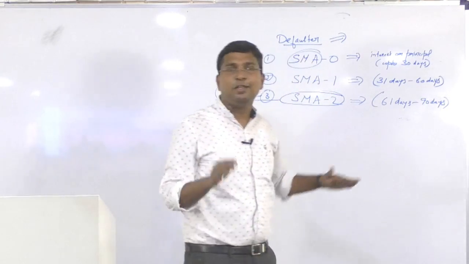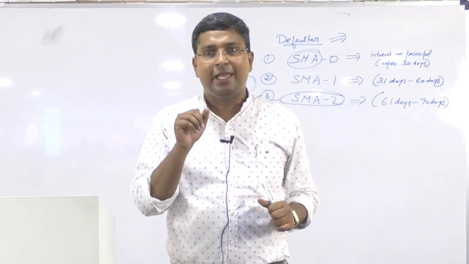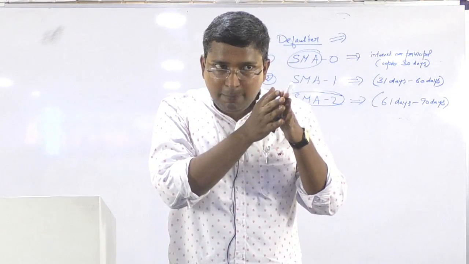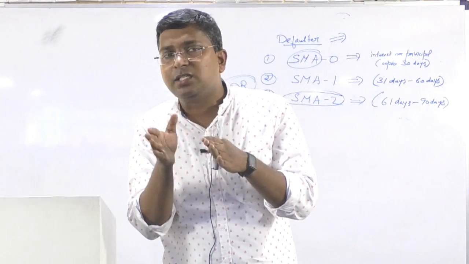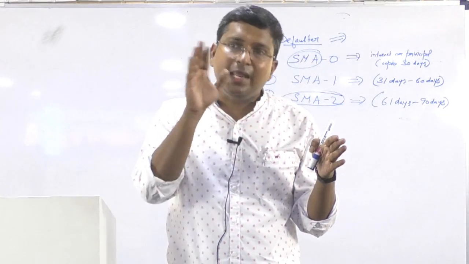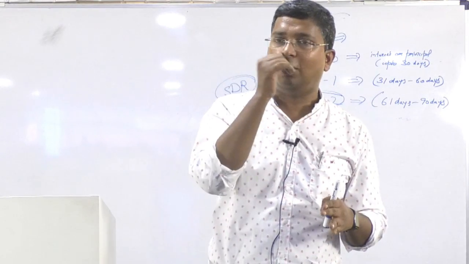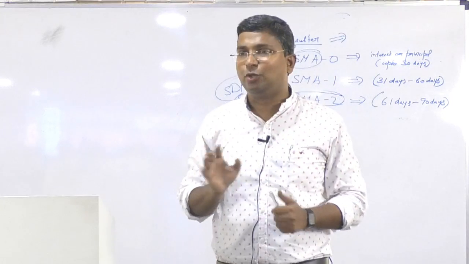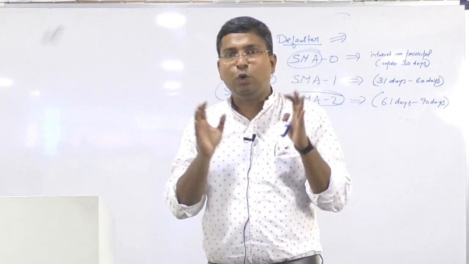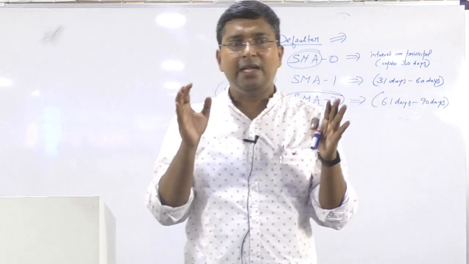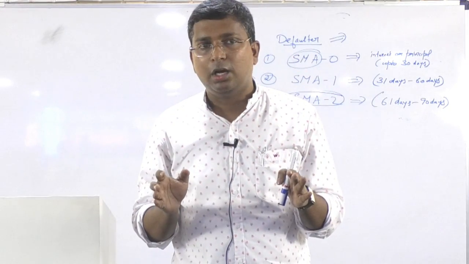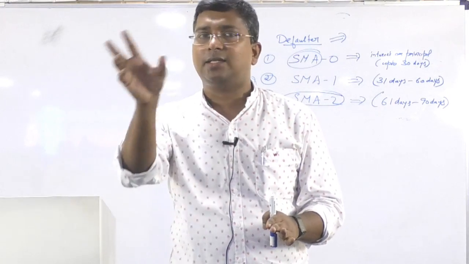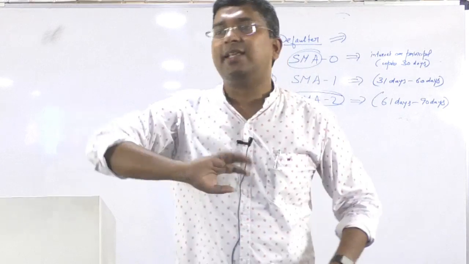Now here lies the importance. After 90 days also, if a borrower has not paid principal or interest for the last 90 days, then that account becomes what is called a non-performing asset. Be very clear. Only if a borrower has not paid interest or principal for the last 90 days will that account be classified as NPA.